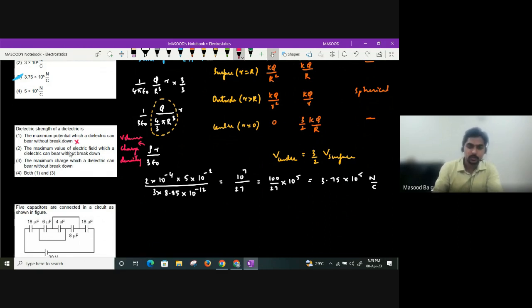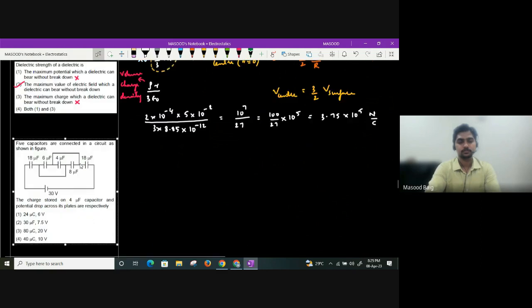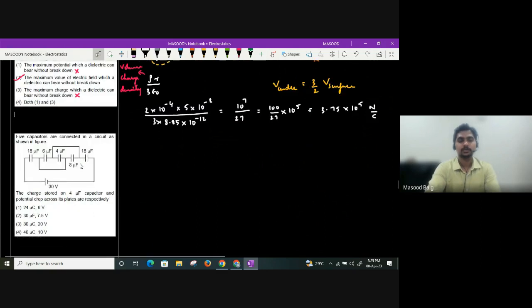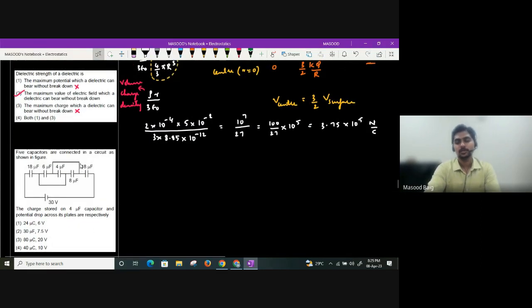The maximum value of electric field which a dielectric can bear without breakdown. This will be correct, guys. Okay. Maximum charge which a dielectric can bear without breakdown is wrong again. So the dielectric strength of any material will be the maximum value of electric field which it can bear. Okay. Understood everyone? Please remember that dielectric strength will always be an electric field value, not potential, not charge.